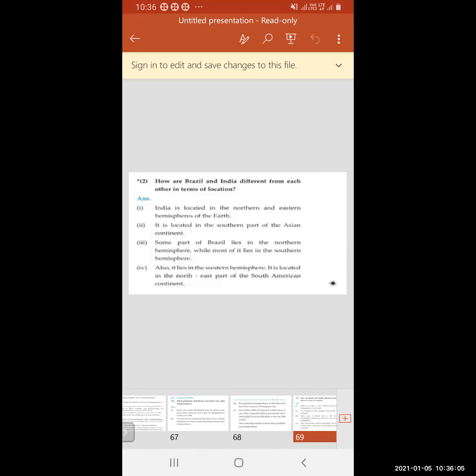Both the countries, India and Brazil, have dash type of government. Which type of government are both having? Brazil and India are having the republic type of government. And which two countries in South America do not share their boundaries with Brazil? Those are Chile and Ecuador.